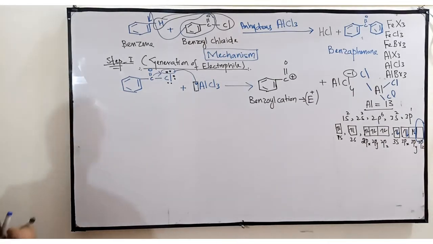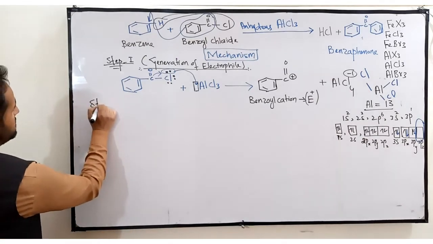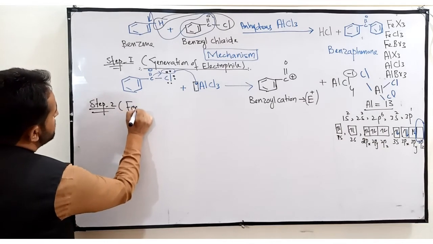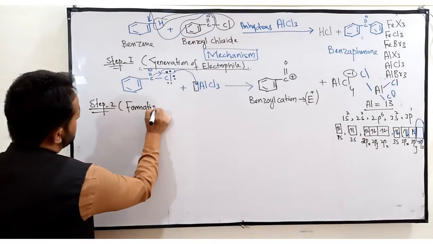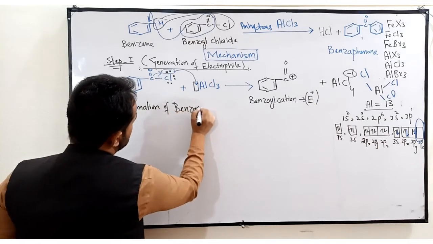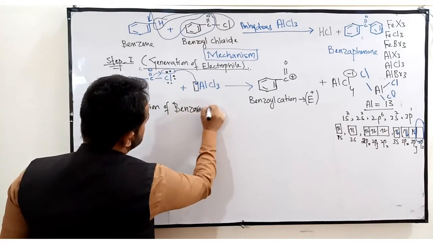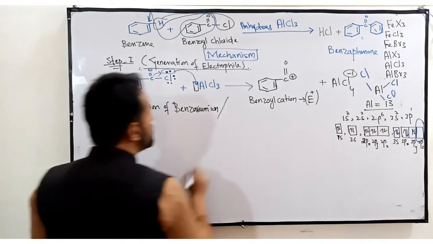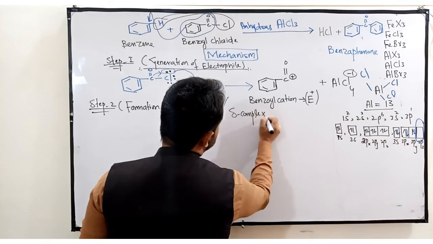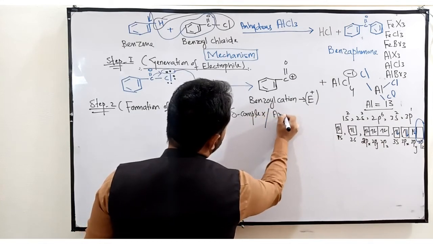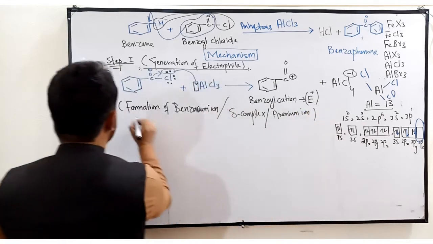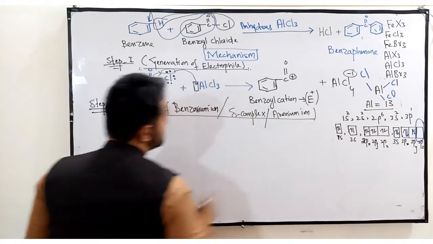Now coming to step number 2, which is known as formation of benzenium ion. This step has a particular name, sigma complex, sometimes also known as formation of arenium ion. Now I will explain the reason for all. Do not worry.